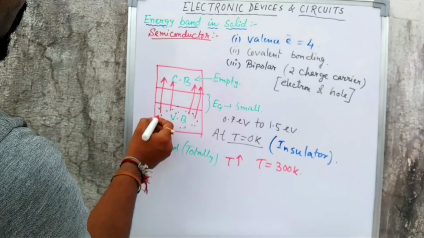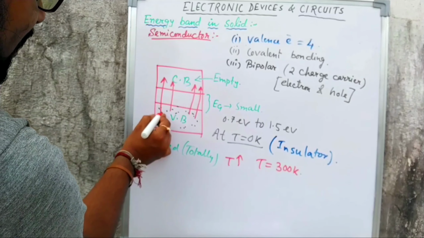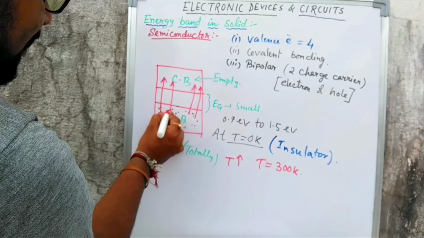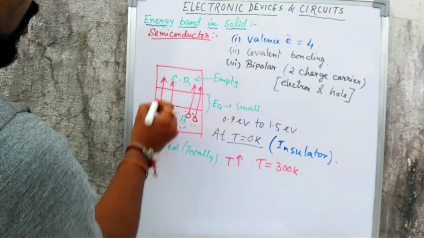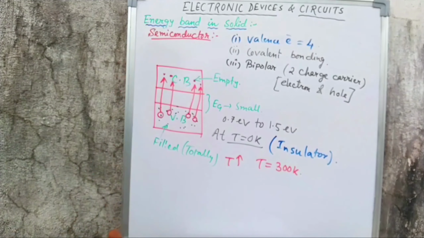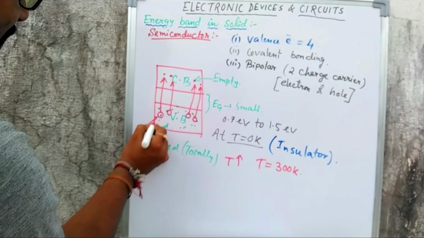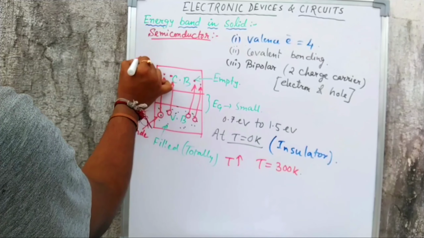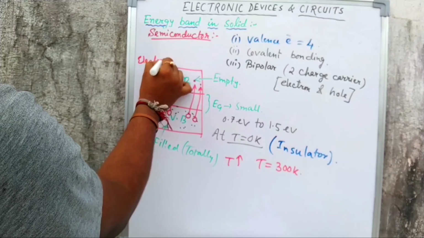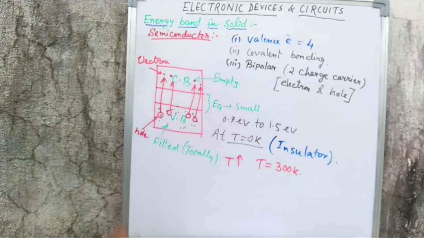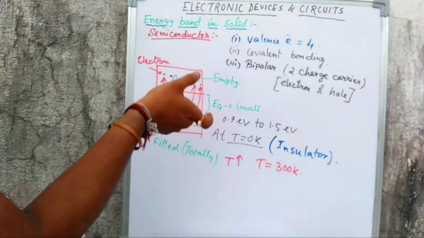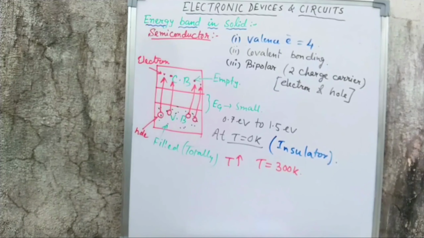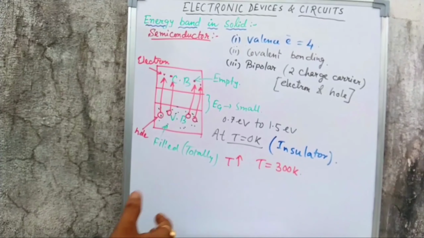Now when an electron reaches the conduction band from the valence band, a vacancy is created. That vacancy is nothing but the hole, because the electron has already reached the conduction band. This is how the hole is created, and this is how the electron reaches the conduction band. So now electron and hole creation is done, and it is ready to conduct. This energy gap also decreases with temperature. When temperature increases, the energy gap also decreases.